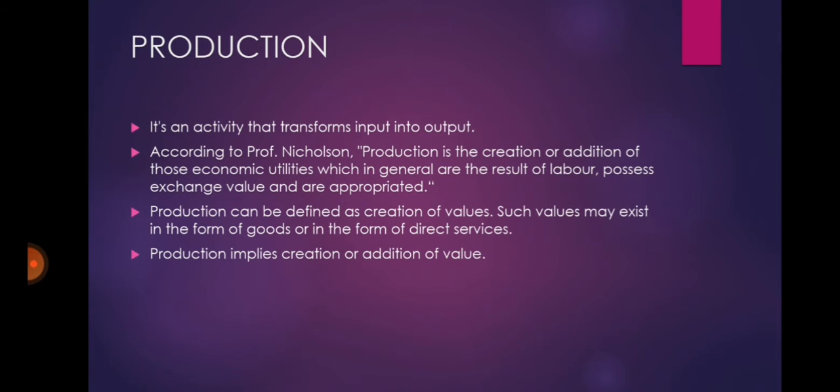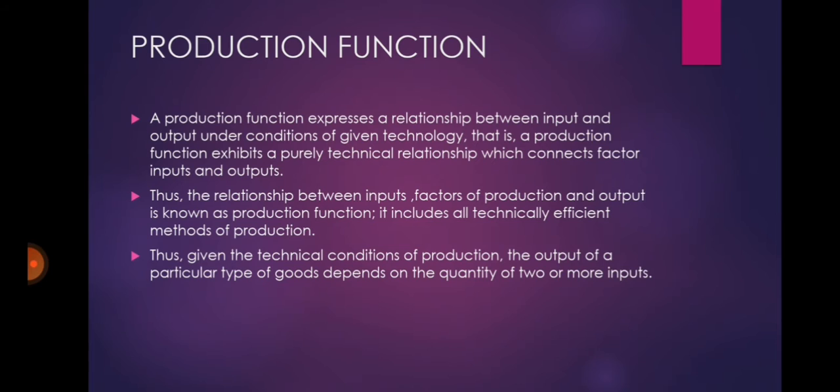Production function. A production function expresses a relationship between input and output under conditions of a given technology. That is, a production function exhibits a purely technical relationship which connects factor inputs and outputs. Thus, the relationship between inputs, factors of production, and output is known as production function. It includes all technically efficient methods of production.